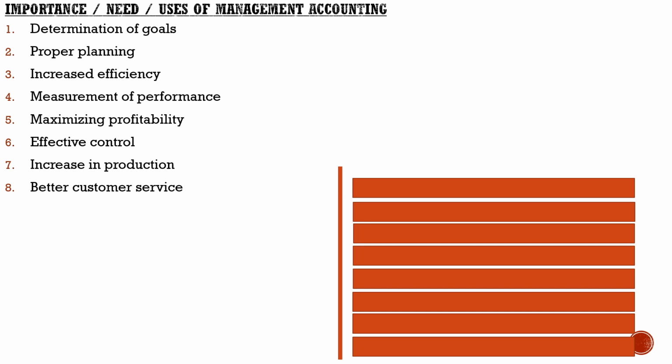Next one, better customer service. The technique of cost control used in management accounting aims at reducing cost. All employees in the organization are made cost conscious. This in turn reduces price. The quality of the products is improved because the quality standards are predetermined. In this way, customers are able to get quality products at a cheaper price.